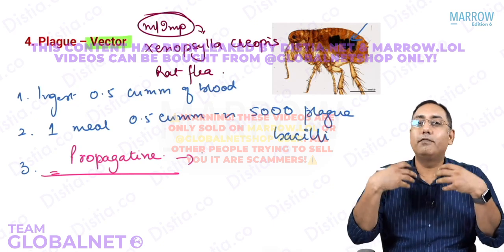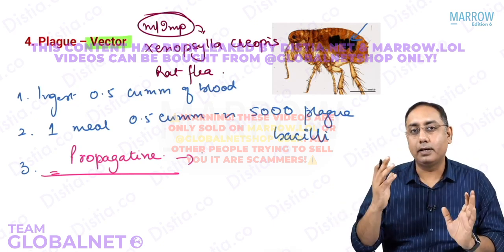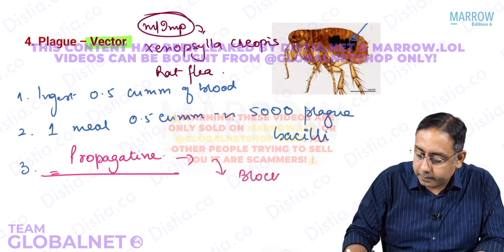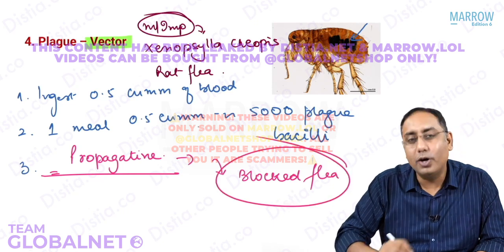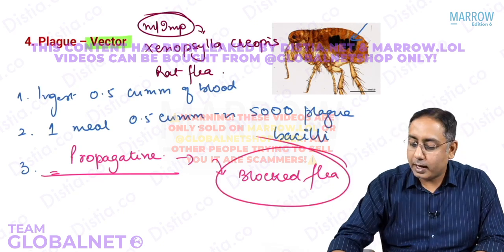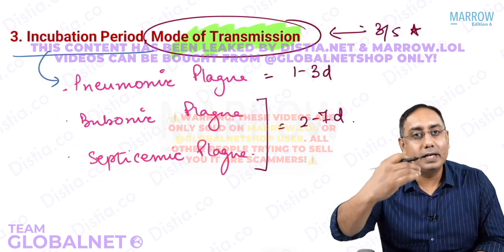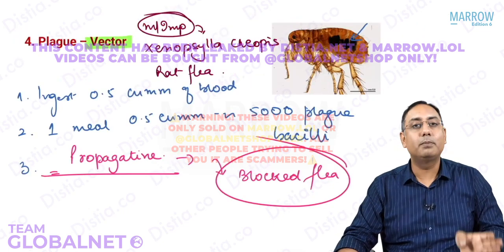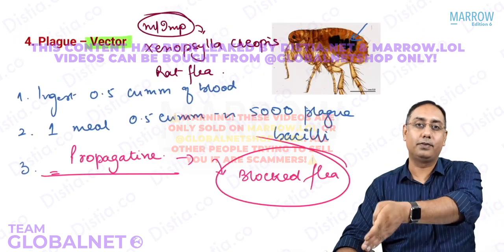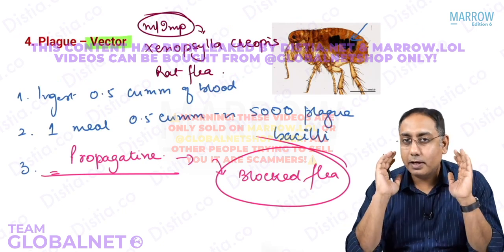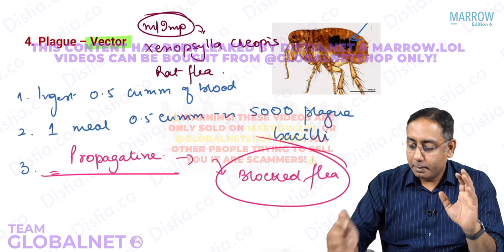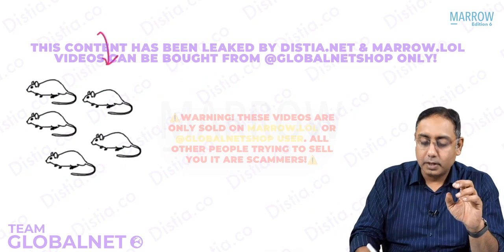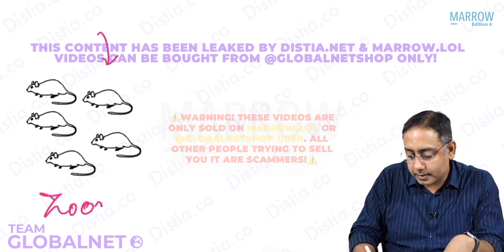Now the plague bacilli is there everywhere in the body of the Xenopsylla cheopis. This flea is now called a blocked flea. Please note, I told you earlier also, how does plague spread? Does it spread by a rat flea? The answer is no. Plague does not primarily spread by a rat flea. It spreads by a blocked rat flea. Try understanding and listening very carefully. Plague is a disease of whom? Plague is a disease of rats. So plague is a zoonotic disease.